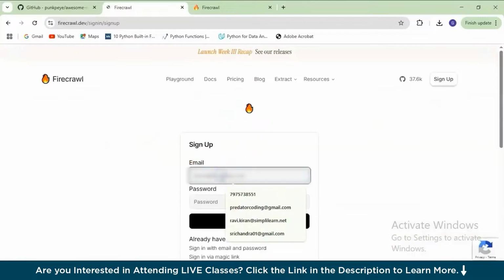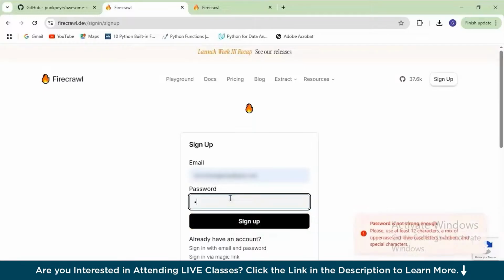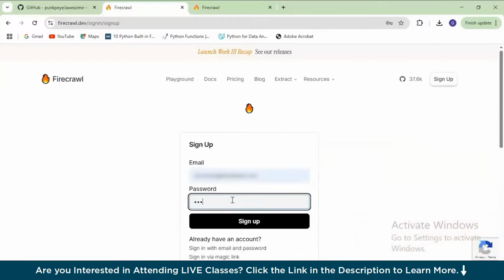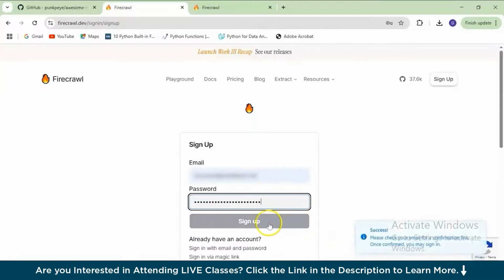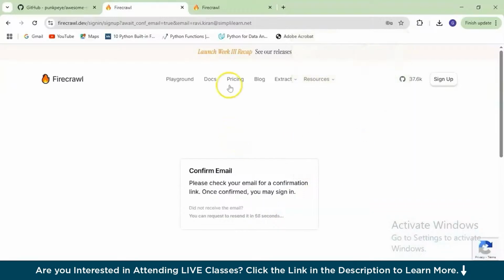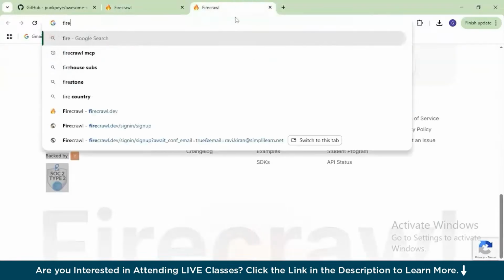And yeah, let me add down my details, my email address, and you might also have to add a password. So let me type down something. Yeah, so the password is not too strong enough. That's a good thing. They have a really strong website. So that's a sign you need to have strong passwords, and also make sure that you don't share your passwords and the API keys that you generate using Firecrawl. Now that my password is a little too longer, I think it should be accepted. Yeah, it's accepted and it is a successful account generation. Now you need to check your email and confirm that login credentials are right and everything.